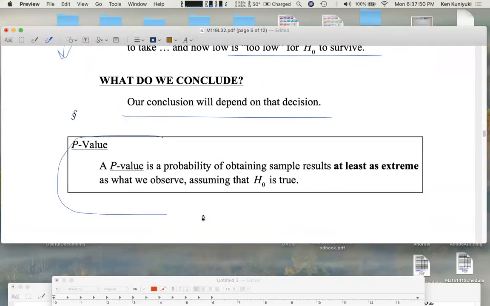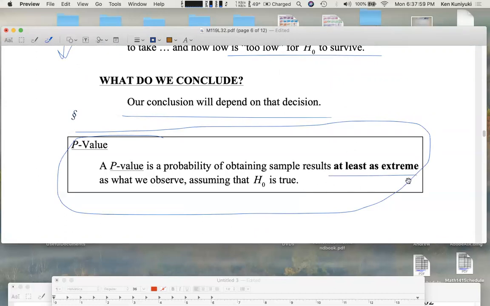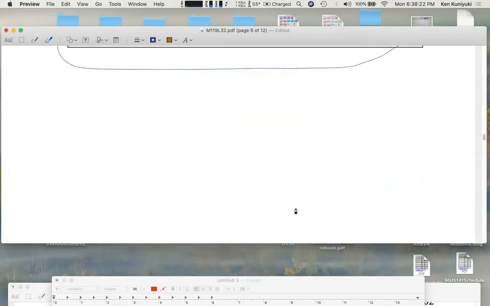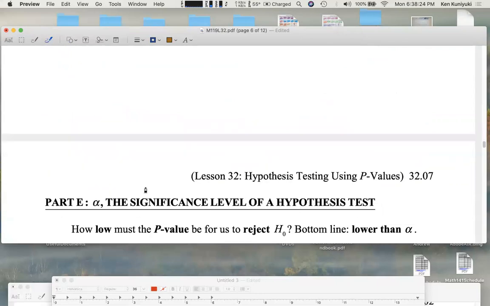Remember, a p-value is a probability of obtaining sample results at least as extreme, that's a tail idea, as what we observe, assuming that the null is true. This implies tail. It could be one-tailed or two-tailed, right? We're going to use either one-tailed or two-tailed analyses for a z-distribution, a t, or a chi-square, but we're going to deal with one or two tails. A p-value is a probability of obtaining sample values at least as extreme as what we observe, assuming the null is true. That's the definition of a p-value. Alpha, we're going to talk about next time, the significance level.